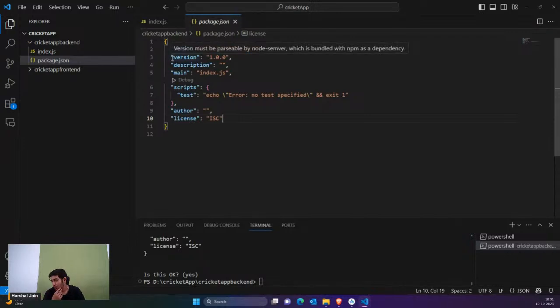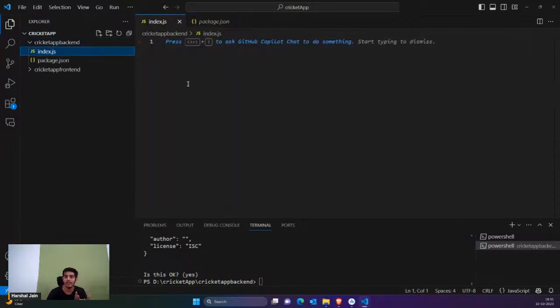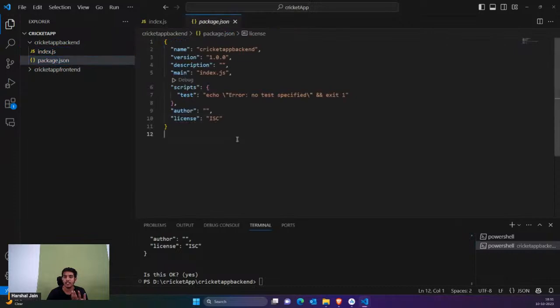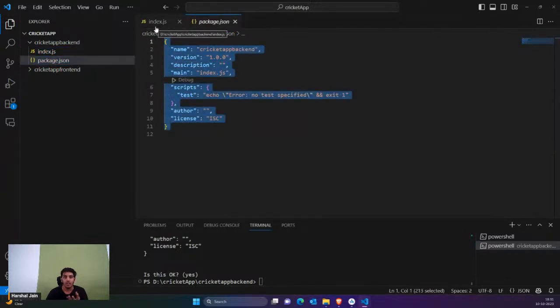For example, I'm going to give you one example. These are some additional packages which you install in Node.js. Right now you can see this is an empty folder, and we just created the index.js file, and then we just created the package.json file. These are just static files. So we have to install some packages to actually create a proper Node.js project. So for that we are going to add some dependencies.